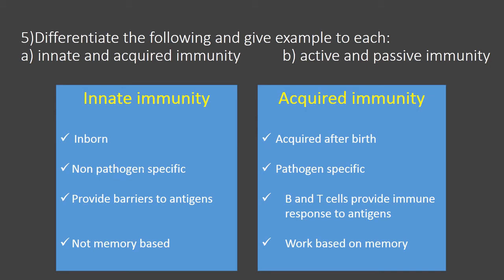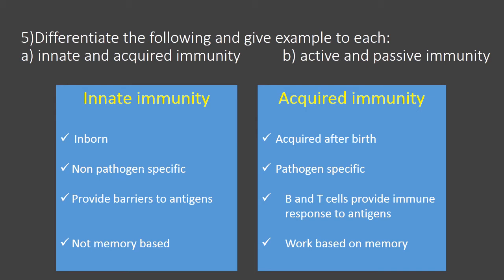Innate immunity is a kind of inborn immunity, because it is there in our body since birth. But acquired immunity is not inborn, it is acquired after birth. That means when our body is attacked by a certain kind of pathogen, our body develops immunity against that pathogen. So it is not inborn, it is acquired after birth.